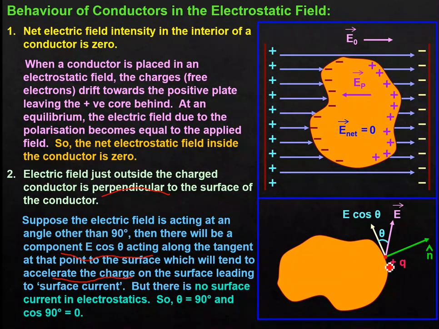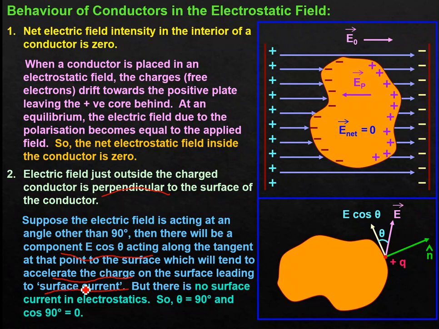The charged particle will accelerate, and that means there will be a certain current, which we will call surface current. But there is no concept of surface current in electrostatics, since electrostatics itself means charges are at rest. Whenever charges are at rest, there is no scope of electric current flow.